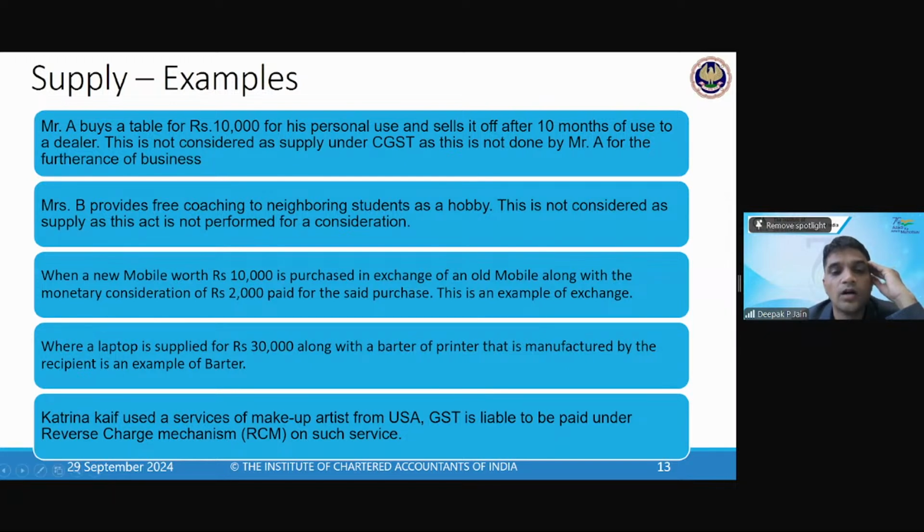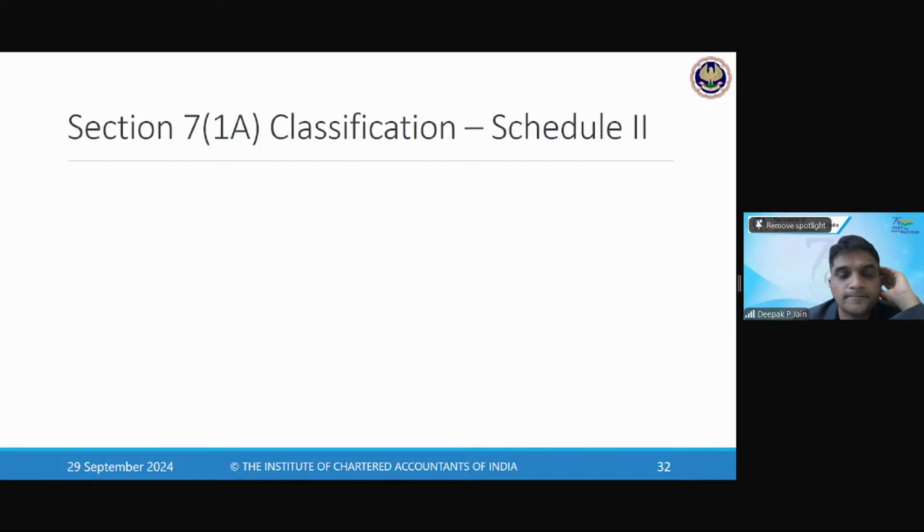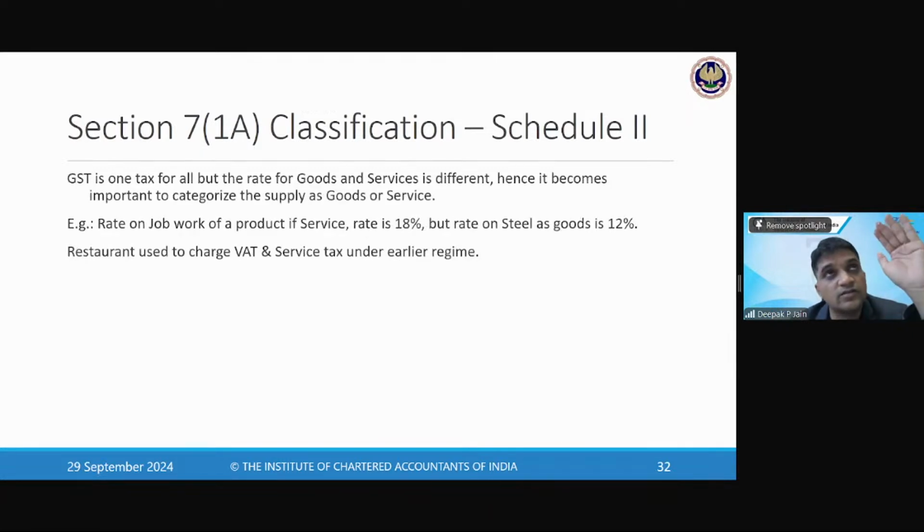Okay. Now, we will go to 7.1, the schedule, what we have to discuss in terms of Schedule 2. Okay, 7.1A. So section 7, subsection 1 within brackets A is a section. Then we have 7.1 within the same brackets capital A. So 7.1 capital A is a section which says that I will tell you about the classification.